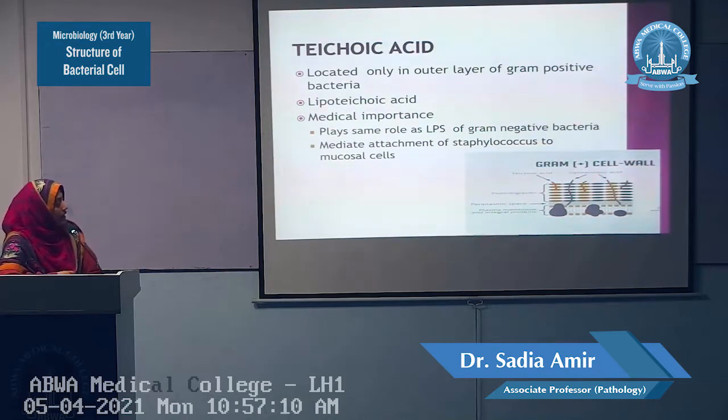This is labeled lipoteichoic acid. This brown colored fiber is the teichoic acid. Here this is the lipoteichoic acid. They penetrate the peptidoglycan layer and are attached to the phospholipids of the cytoplasmic membrane.